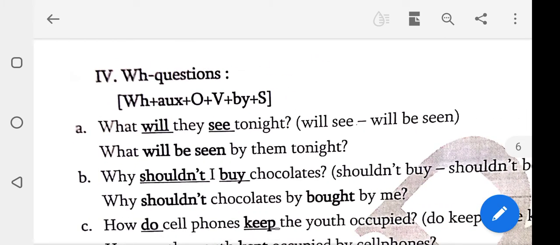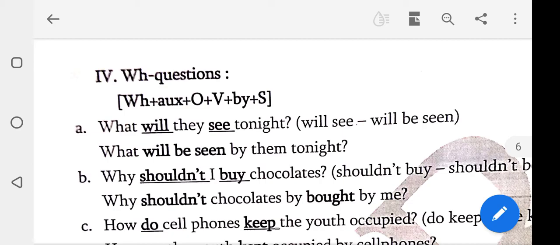What will they see tonight? Will see changes to will be seen. Answer: what will be seen by them? Why do we use them? Because they changes to them in the passive. Students, what will be seen? We change see to seen. Why? See, saw, seen. This is verb 3.